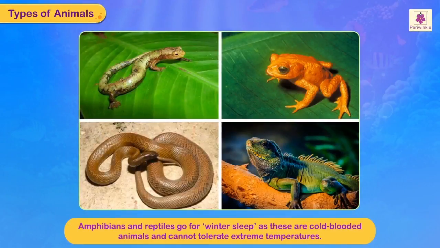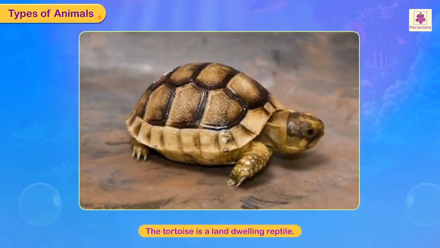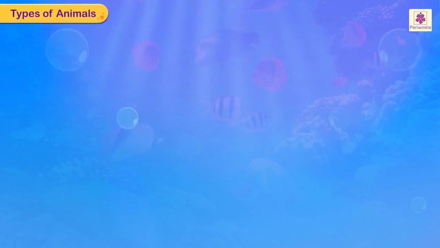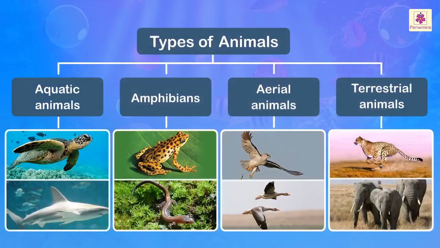Amphibians and reptiles go for winter sleep as these are cold-blooded animals and cannot tolerate extreme temperatures. The tortoise is a land-dwelling reptile. Turtle, also a reptile, lives in water. Its body is adapted to marine waters. Animals, as per their characteristic features, are divided into the following types.